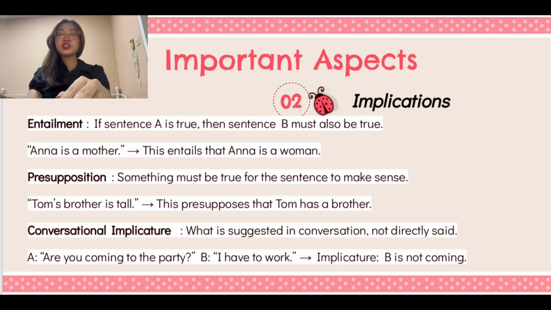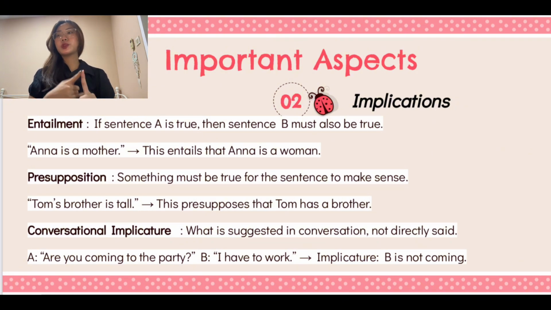And then moving on to the next one, which are important aspects of implications. They are divided into three types: entailment, presupposition, and conversational implicature. The first one, entailment, is where if sentence A is true, then sentence B must also be true. So for example, "Anna is a mother." This entails that Anna is a woman, of course, because only a woman has the ability to bear children.